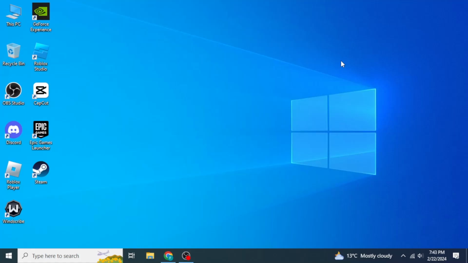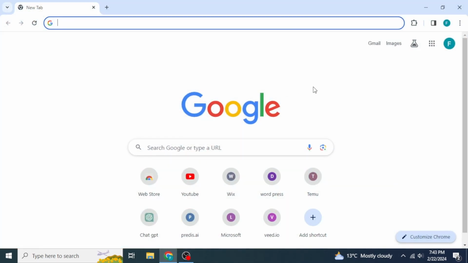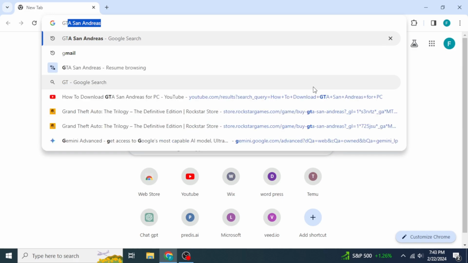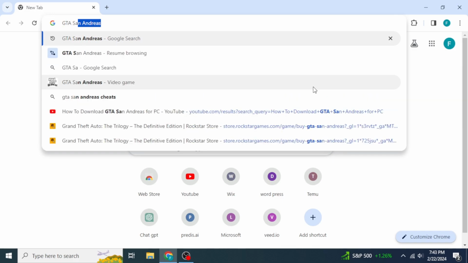In this video, I'm going to show you how to download GTA San Andreas on your PC. First of all, you're going to open any browser in your system and then you're going to type into the search box for GTA San Andreas.